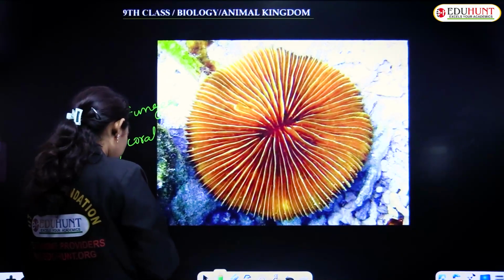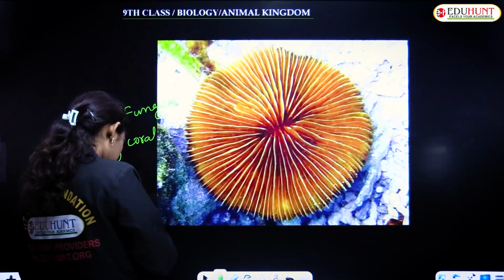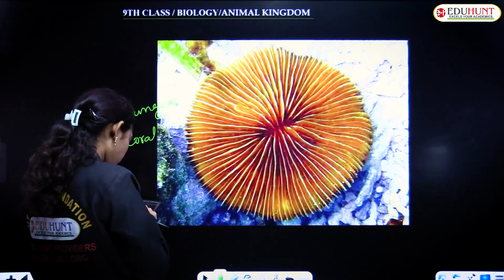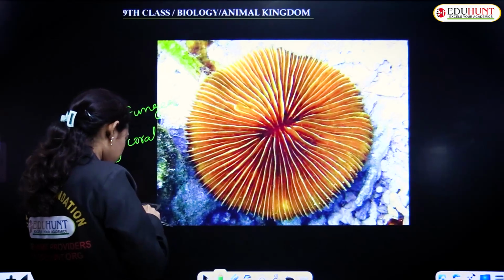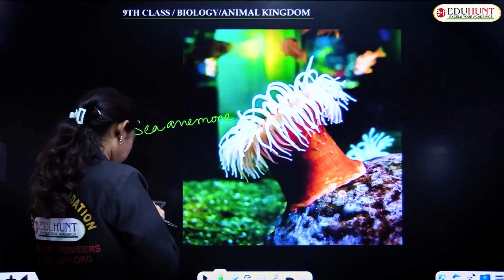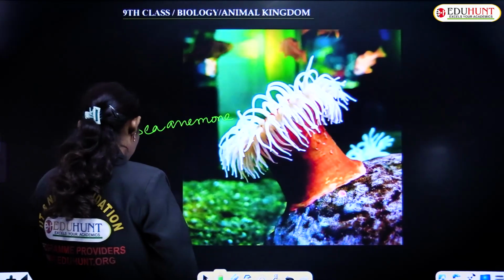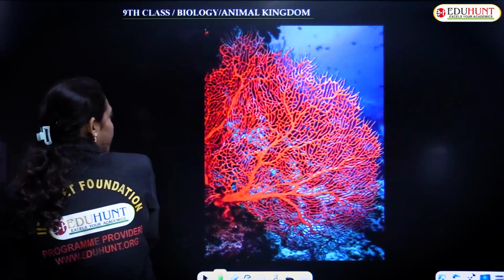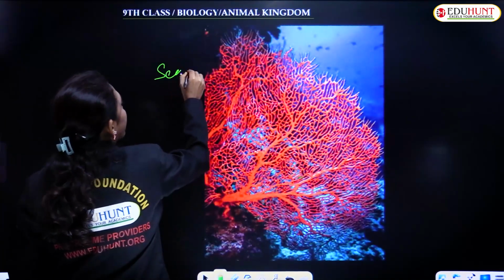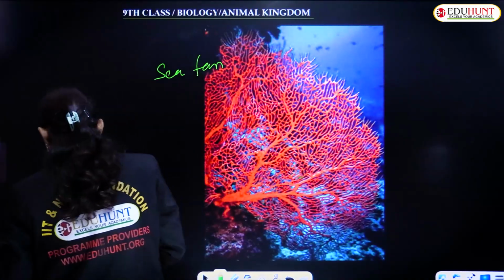And I have downloaded some pictures for you. This is the sea anemone I have shown you, Fungia, and this is sea fan, Gorgonia. It is sea fan, and